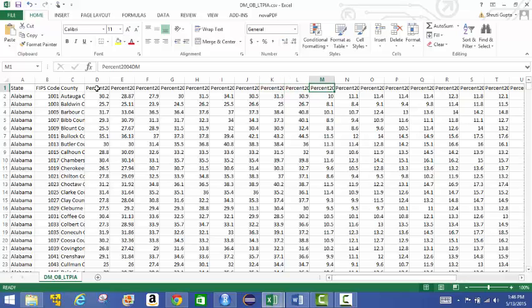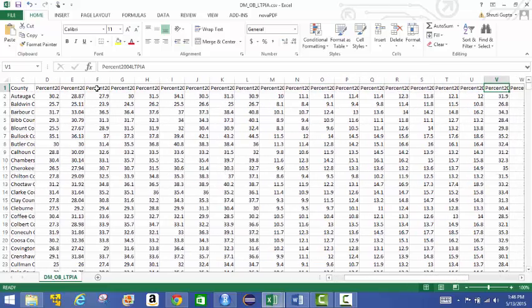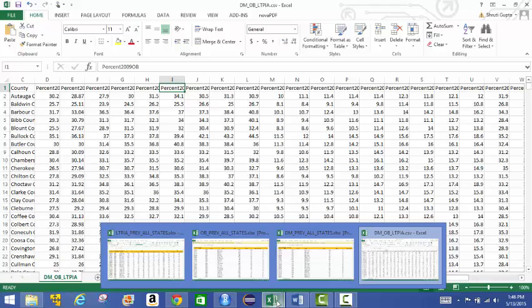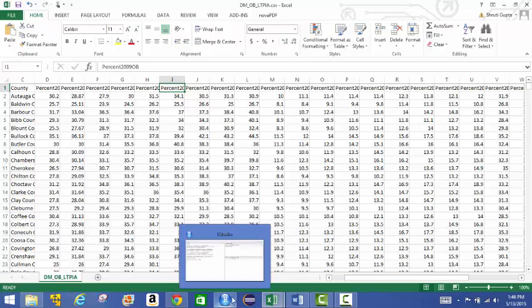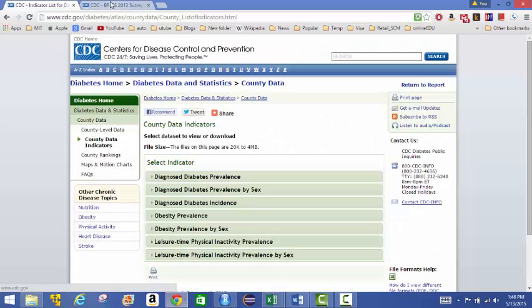And then you have the next set of columns for percent 2004 diabetes, and so on till 2012. And then next you have the physical inactivity percent numbers, again from 2004 to 2012, and this is a consistent naming format that I have followed here. So this is our final input file for some of the analysis that we're going to do. Before I move on, I'll show you what the other data is.